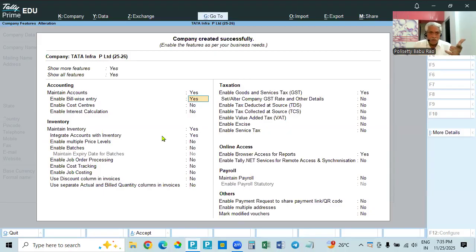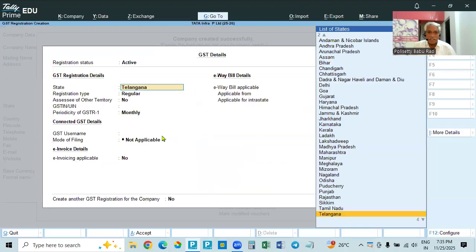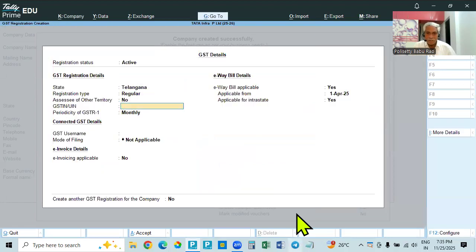Accounting features: maintain accounts and bill wise entries, then inventory vouchers. Maintain inventory features: maintain inventory and integrate accounts with inventory. These two are activated, they have to be enabled. And then come to taxation. So enable goods and services tax. We will give the date here.